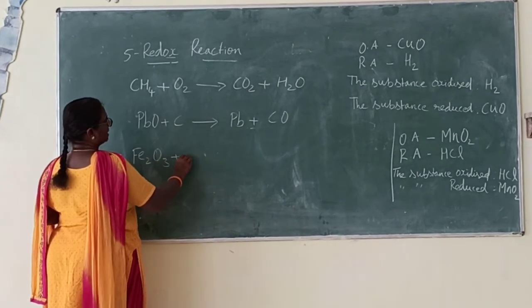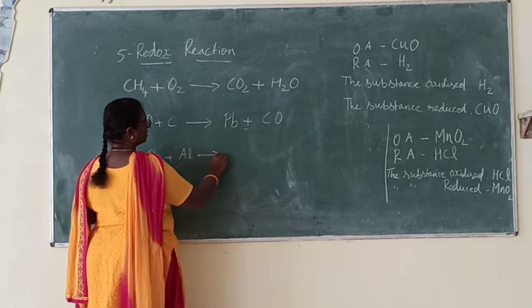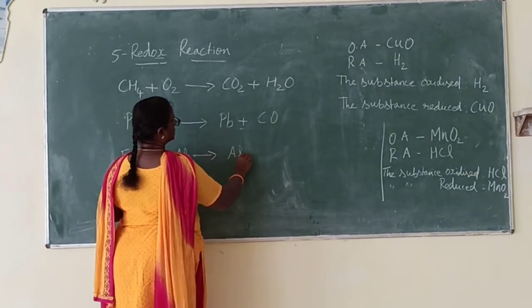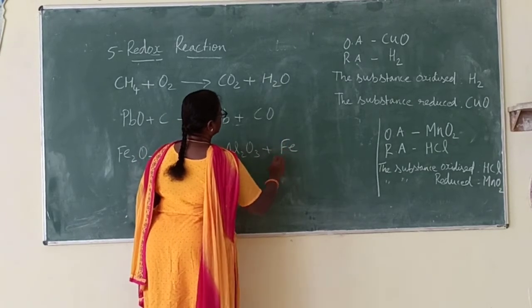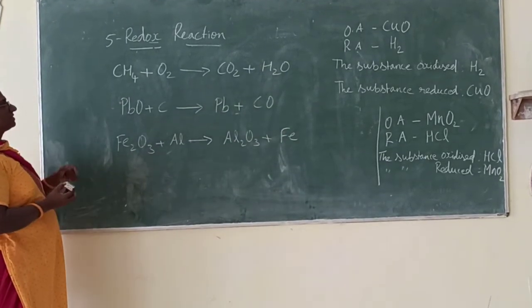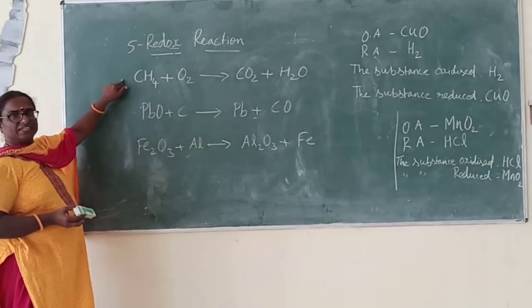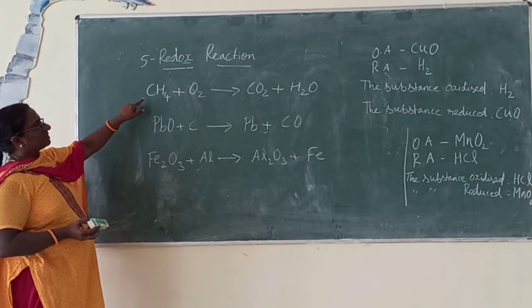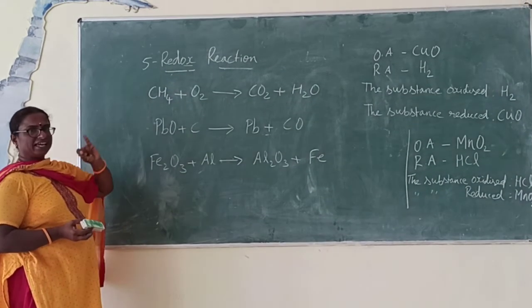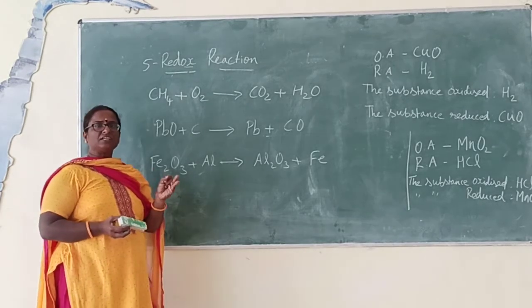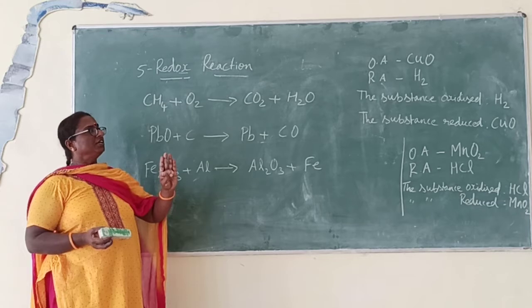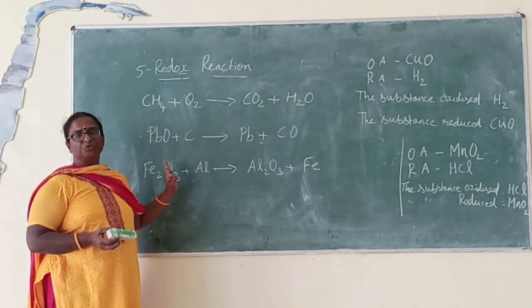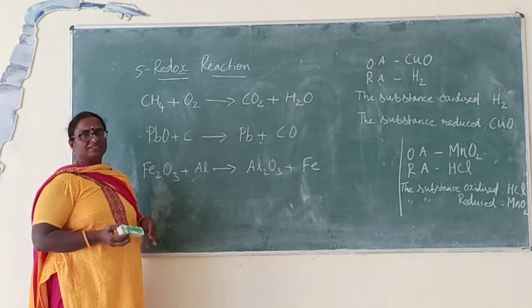Ferric oxide plus aluminium gives aluminium oxide plus iron. For these 3 equations you have to find oxidation and reduction, as well as the oxidizing agent, reducing agent, the substance oxidized and the substance reduced. These 4 also you have to do and check the answers.